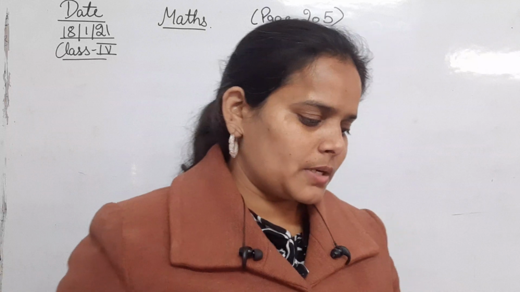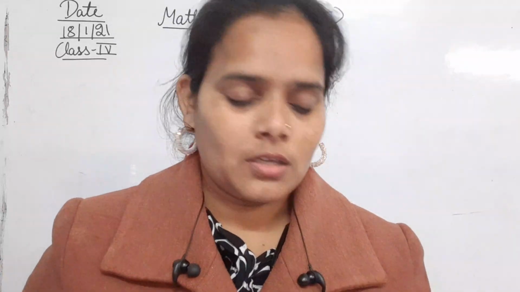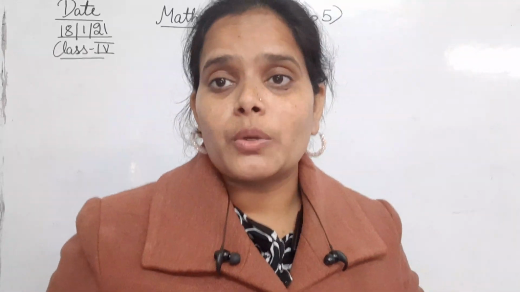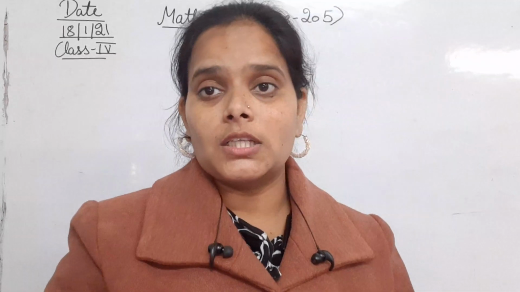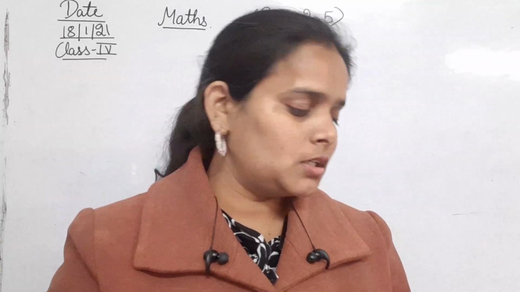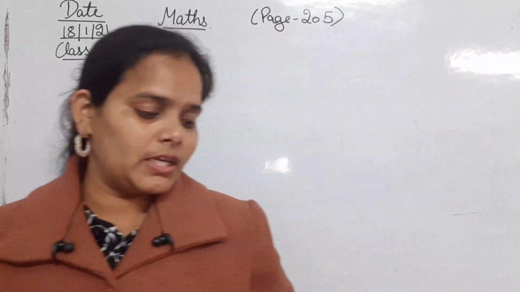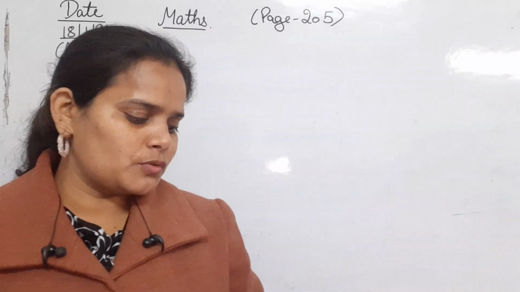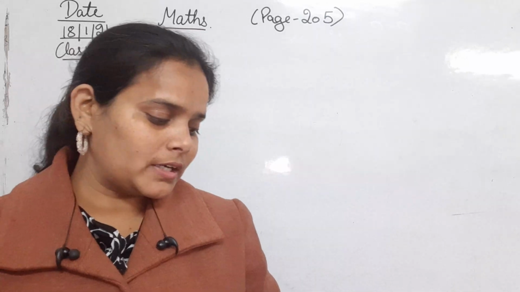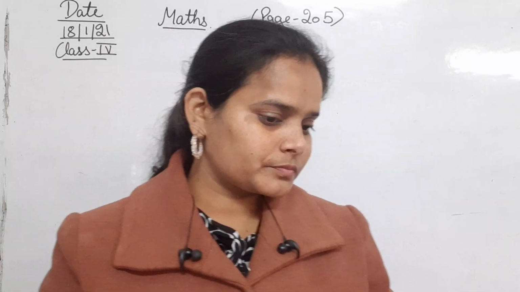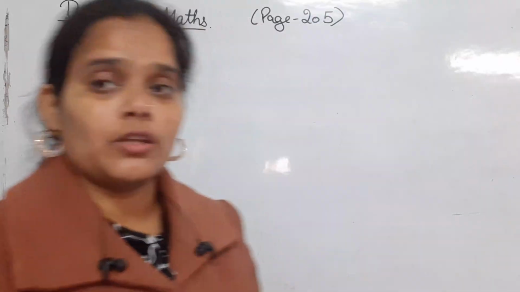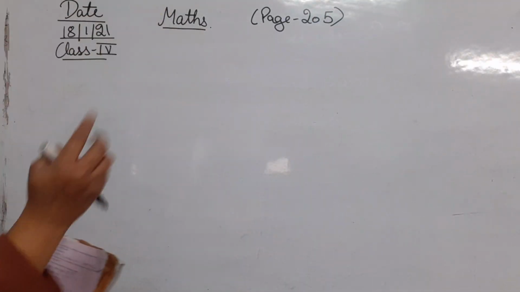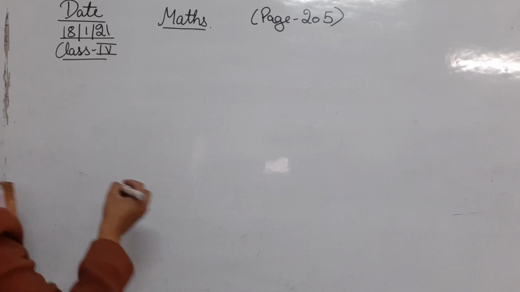write the next numbers by observing the pattern. Okay, so here 2a and b part is given and we have to write the other numbers by observing the pattern that is already given. So first of all we are going to observe the pattern. So here it is given. Okay, so first of all I'll just write down the pattern. So here the sum number 16 is divided into two parts.